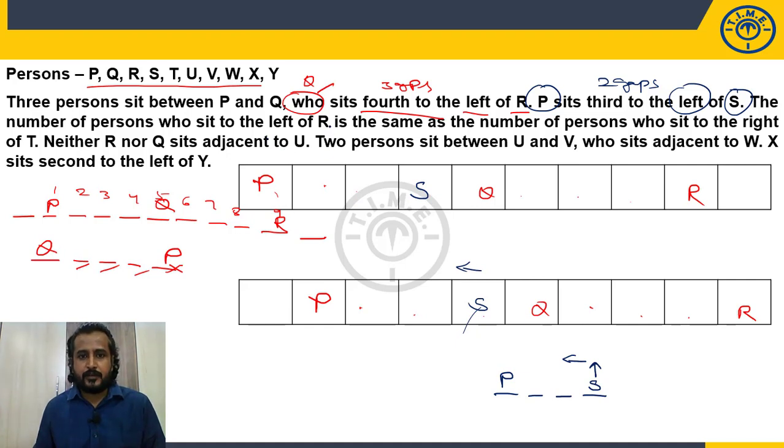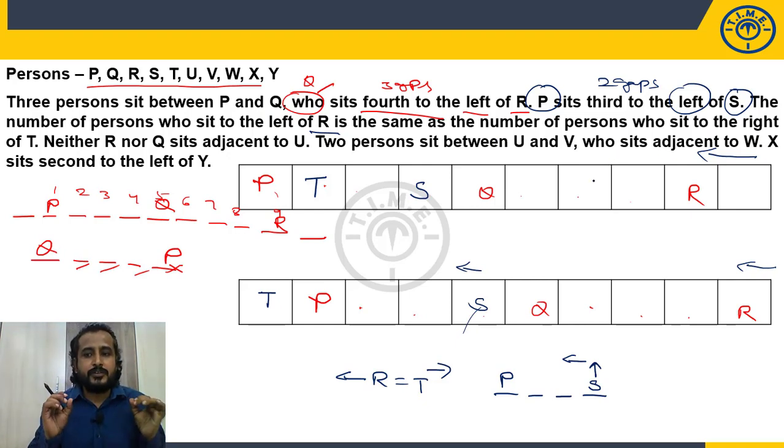The number of persons to the left of R is the same as the number of persons to the right of T. So left of R is equal to right of T. Now, it is nothing but corresponding position. R is second from the right hand, so T will be second from the left hand. To satisfy this clue, the positions have to be corresponding positions from either end: first from the left, first from the right; second from the left, second from the right; third from the left, third from the right. You must be aware of all these before going to the exam. Then placing will be easy.